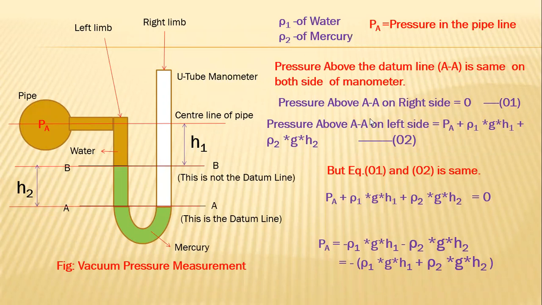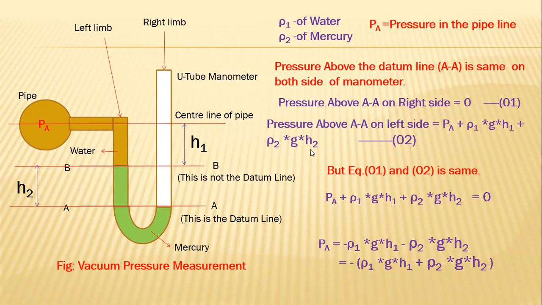And we know that the general equation is: the pressure above the datum line is the same on both sides. Is it visible? The pressure above the datum line on the left side as well as the right side is the same. Therefore, we can calculate separately the pressure above the datum line on the left side and on the right side, and then combine them.